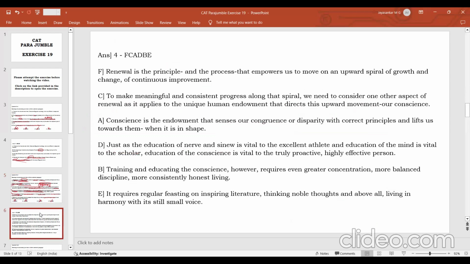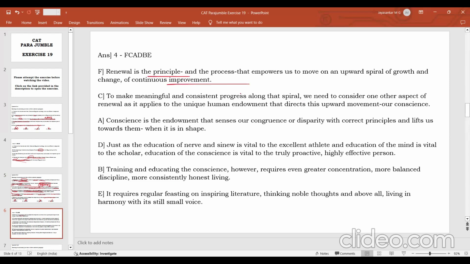This is how you cut down your time while unjumbling passages. But you need to be sure about your selection of the sequence. If you are very sure about the sequence you have selected and only one option has that sequence, then you don't have to worry. Go with that option. Just see the other statements and see whether they are logically consistent with the sequence you have formed. Then, without wasting too much time, you can easily go for that answer. This is how you reduce your time in Para Jumble questions.